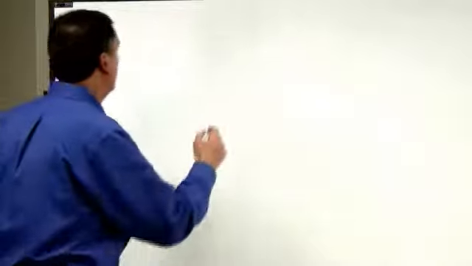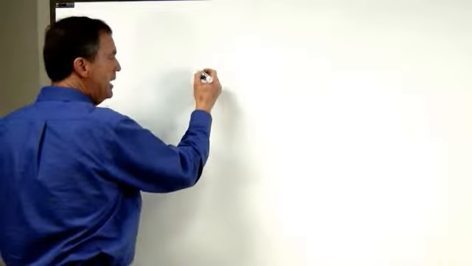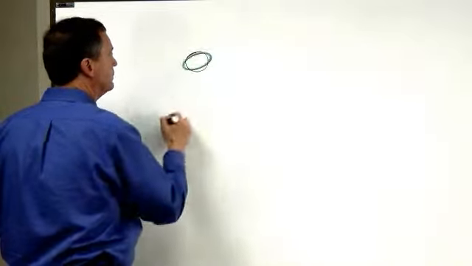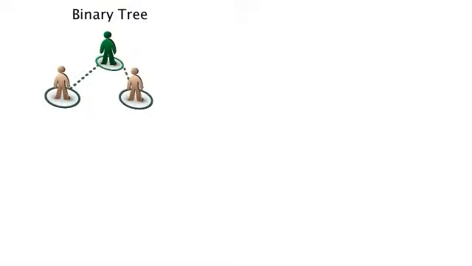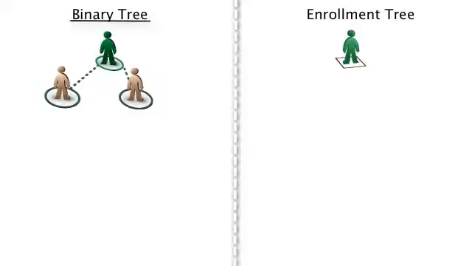Like I said, the building block is the binary, so that's what you want to focus on. The other structure, the computer does automatically. So in a binary compensation plan, here's you, and you're going to sign up your first two people, left and right, on the binary tree. Over here on the other structure is the enrollment. So this is the binary tree and this is the enrollment tree.